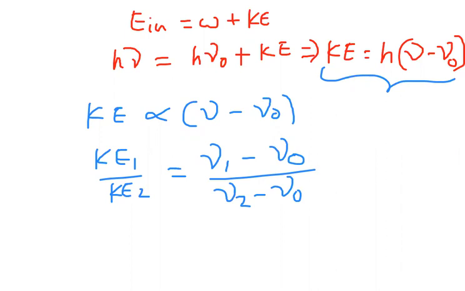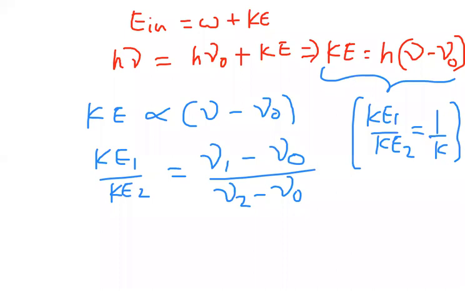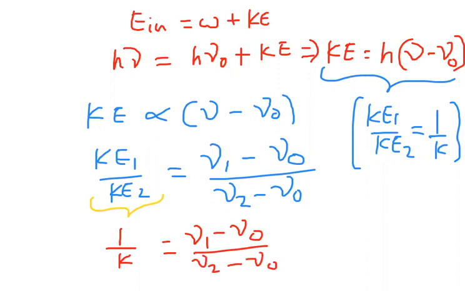And we already know the ratio of kinetic energy Ke1 by Ke2 they have given in the question as 1 by K. So replacing, 1 by K is equal to mu1 minus mu naught by mu2 minus mu naught. Let us cross multiply and simplify. I'm writing it on the next page.